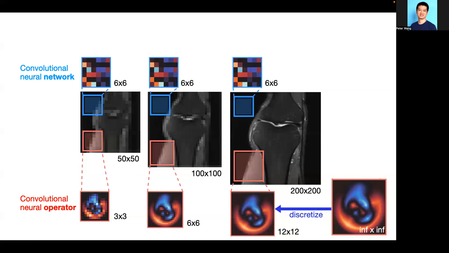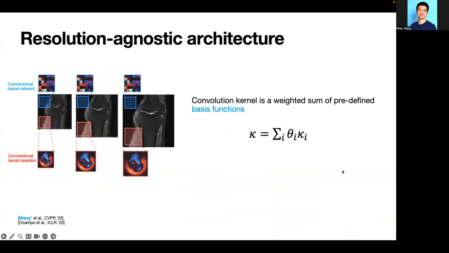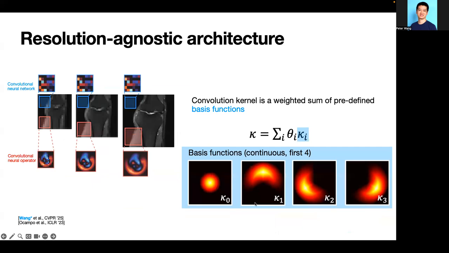But how do we learn and optimize an infinite dimensional kernel in a common deep learning framework which uses discrete optimization? The idea comes from basis decomposition. The kernel is parameterized as a weighted sum of predefined basis functions in the infinite dimensional space. We visualize the first basis functions, which are continuous. Instead of learning these continuous functions, we can then learn the weights of these discrete parameters, and we thus call this convolution discrete-continuous convolution.